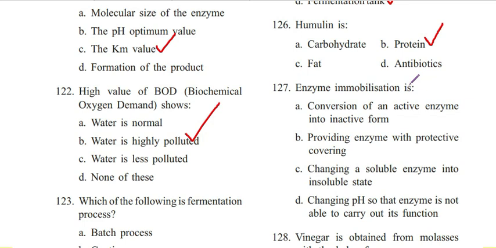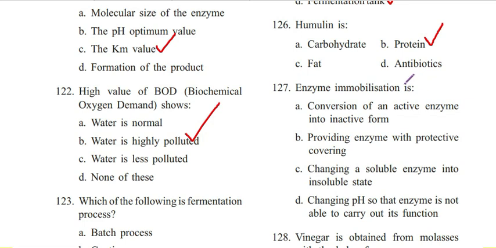Next question, 127. Enzyme immobilization is conversion of an active enzyme into inactive form, providing enzyme with protective covering, changing a soluble enzyme into insoluble state, changing pH so that enzyme is not able to carry out its function.